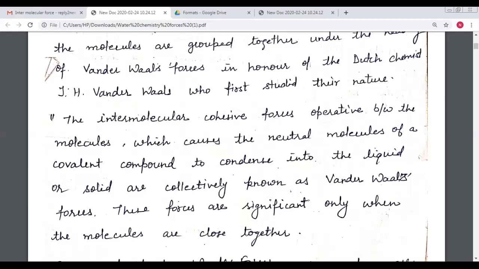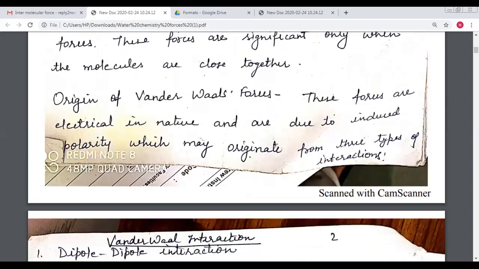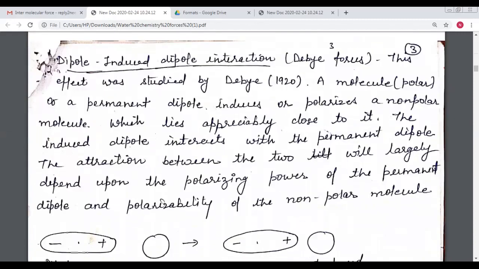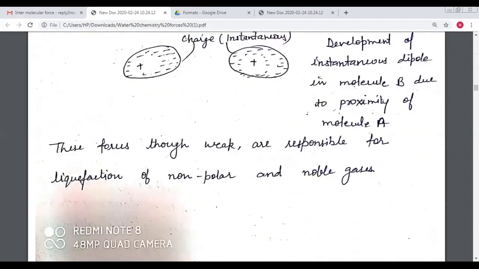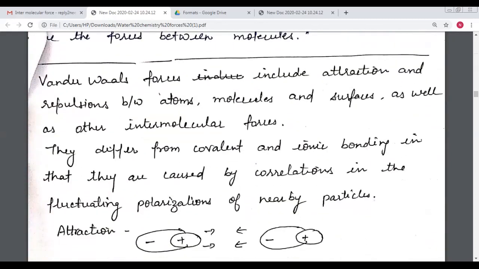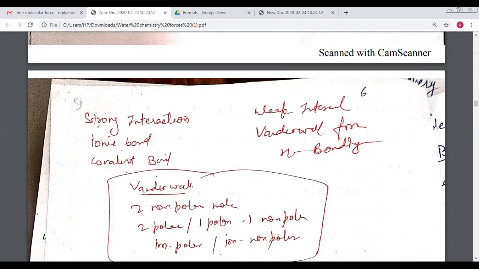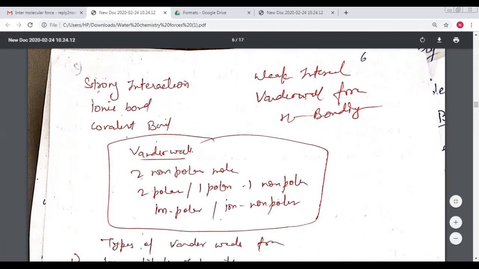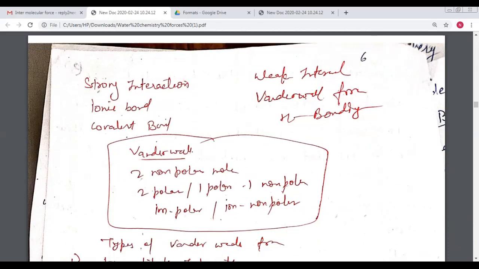These forces are significant only when the molecules are close together. We know that van der Waals force is a very weak force. So first of all, we should know what the weak forces and the strong forces of attraction are. Here, we see that there are two types of interactions. First is the strong interaction and the second is the weak interaction.